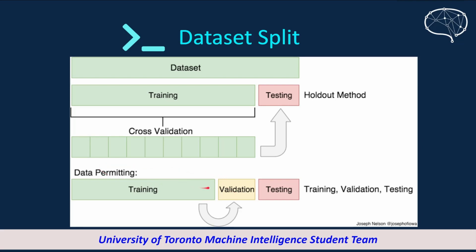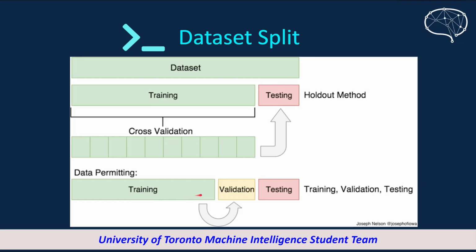Now, after this common type of dataset split, we can see another type, which is called cross-validation. Here, the testing portion is still left out because finally we still have to do a test on the unseen data. But in the original method, your validation data is unique and your training data is unique.